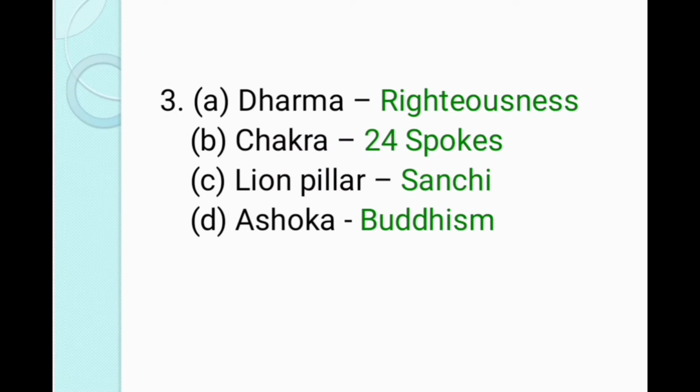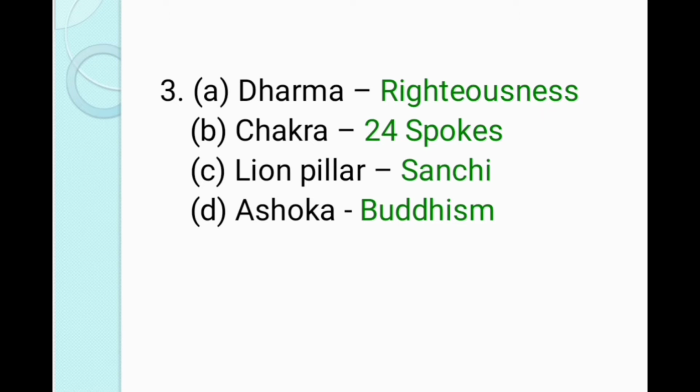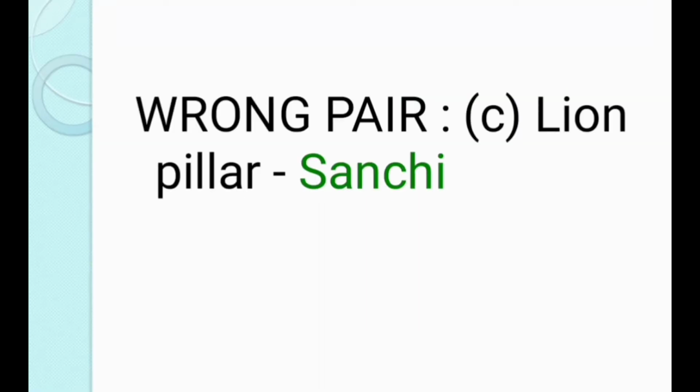The third question is option A. Dharma, righteousness. Option B. Chakra, 24 spokes. Option C. Lion pillar, Sanchi. Option D. Ashoka, Buddhism. The wrong pair is option C. Lion pillar, Sanchi, because Lion pillar is situated in Sarnath.